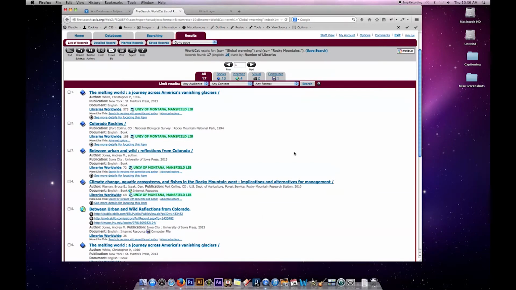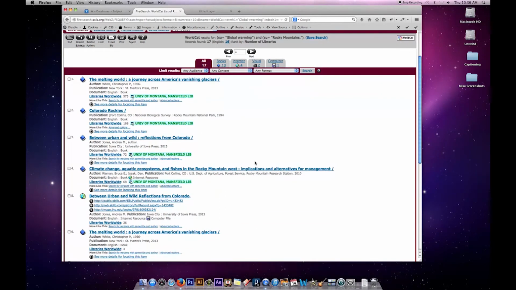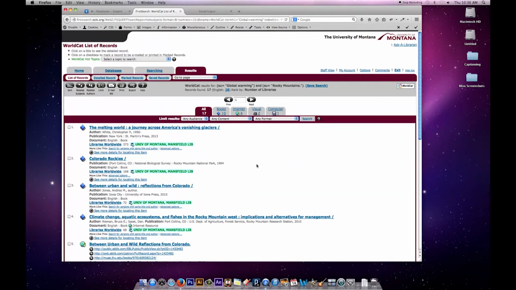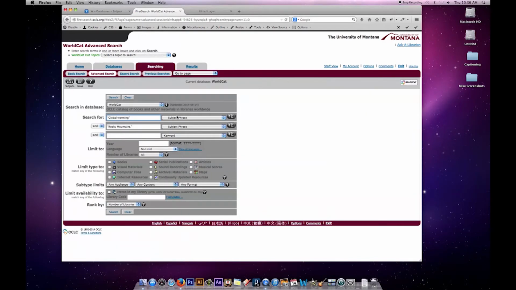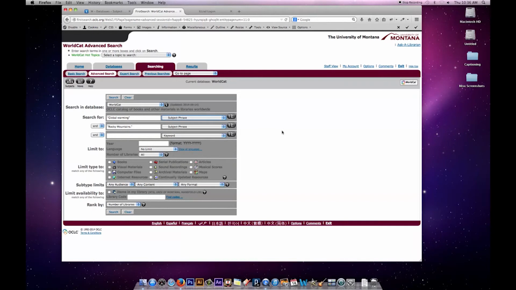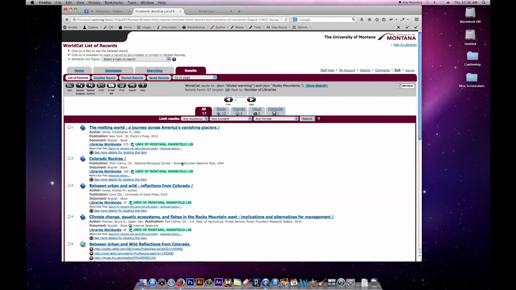Besides creating my search on the search page, if I find a good result and I look at the subject headings and click on one of them, that might take me into some good relevant results, and that sometimes is a good way to do searches. Library catalogs are kind of organized with subject headings, so that using them is often a good way to go. I could have, from the search page, I could have limited my initial set of terms to subject rather than any of the fields.